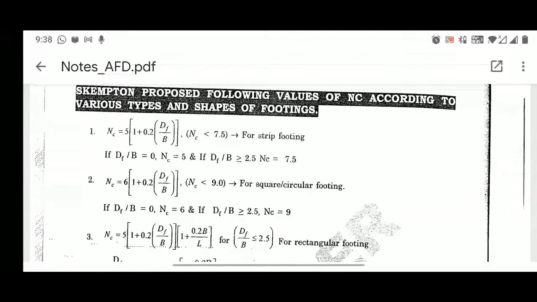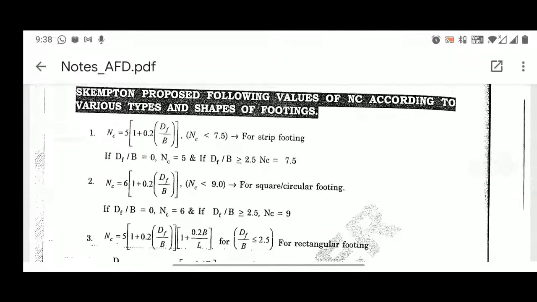So first, NC is equal to 5(1 + 0.2 Df/B), and in this case your NC will be less than 7.5, right? If your NC is less than 7.5, you have to use this, and if your NC is equal to 7.5, you have to use this. If Df/B is equal to 0 is given, then NC directly put 5. You have to find out the Df/B ratio. If your Df/B ratio is equal to 0, then NC is equal to 5. You can easily see from the expression 5(1 + 0.2 Df/B), if you place Df/B equal to 0, your NC value comes to be 5.